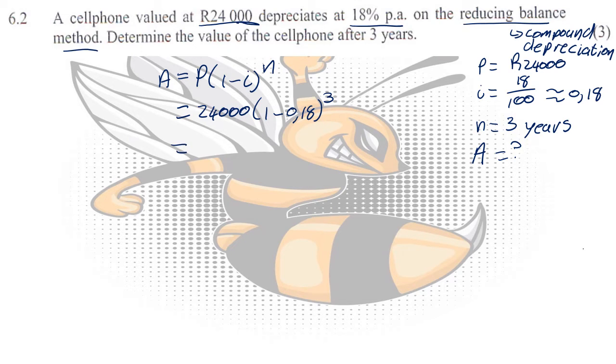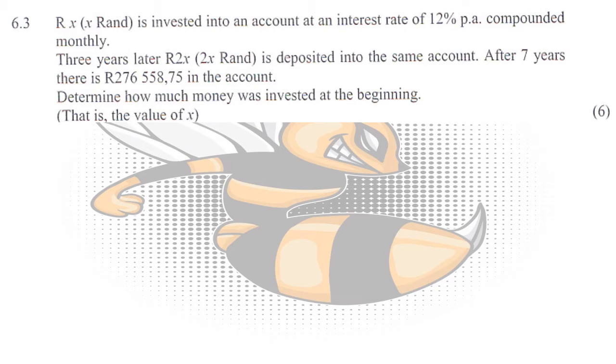If we type that into our calculator, we will get that the phone will be worth 13,232 Rand and 83 cents. So this phone was worth 24,000 when this person bought it, but after 3 years, it's only valued at 13,232 Rand 83 cents.